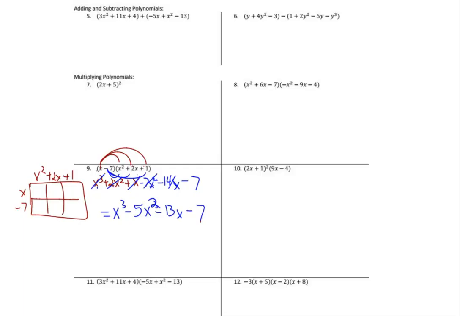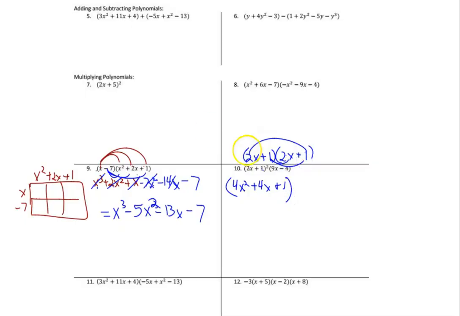For number 10, once again, I see a binomial squared, so that means we have to FOIL. I would start with that one because, order of operations, we do exponents first. So we have to multiply 2x plus 1 times 2x plus 1. Well, if you remember, there's a fast way to do that. There's still a 9x minus 4 at the end, so I'm going to put this in parentheses. So 2x times 2x is 4x squared. Then the middle term is 2x times 1 times 2, which is 2x plus another 2x, which gives you 4x. And then 1 times 1 is 1. So that is the fast way of FOILing that.